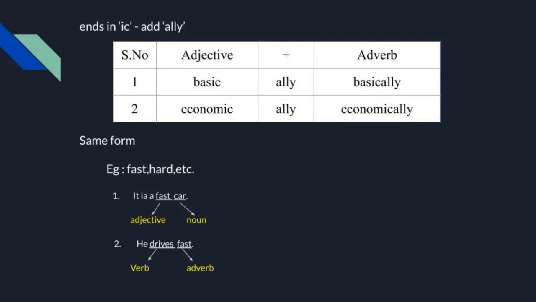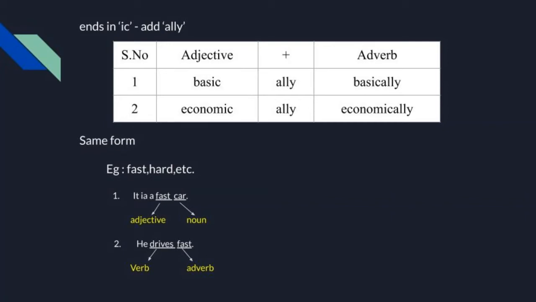Let us see the first example. It is a fast car. Here the noun is car and fast is an adjective, because already we know that an adjective describes a noun. Here we are describing the noun car as fast. So here fast is an adjective.